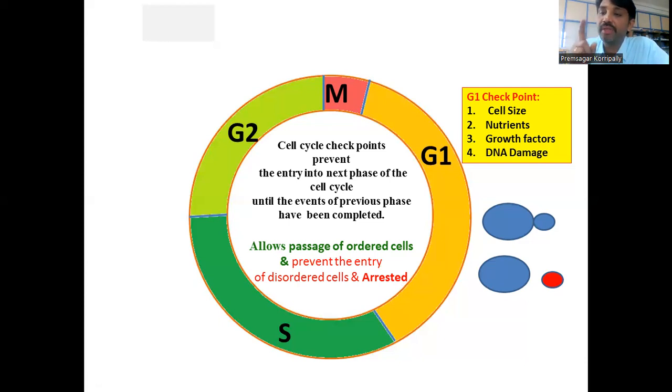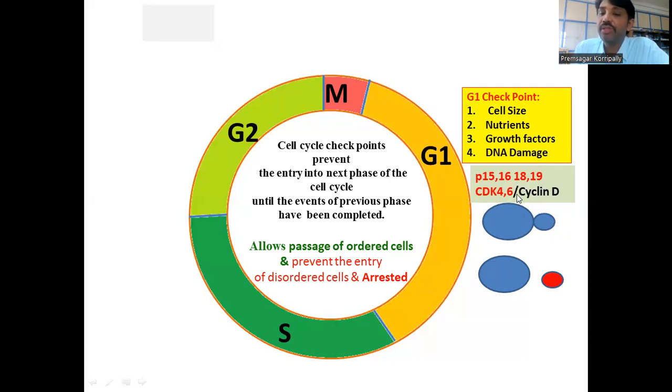The cyclin-dependent kinases are blocked or inhibited by the cell cycle inhibitors. The cell cycle inhibitors are called P15, P16, P18, and P19.